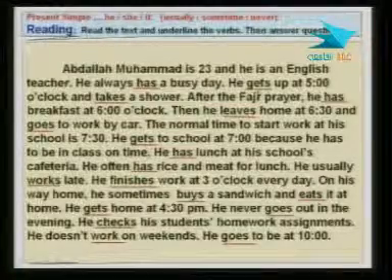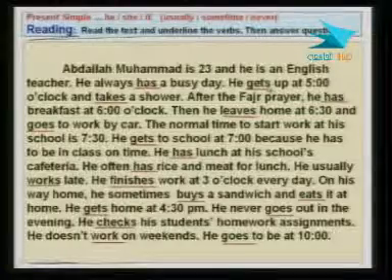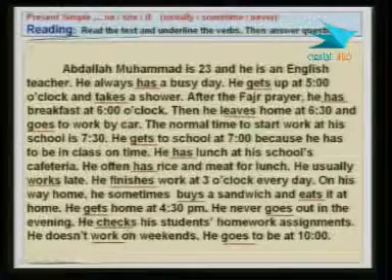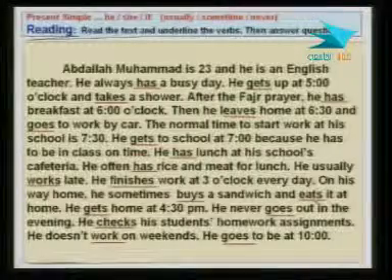So notice how I pronounce these verbs: gets, takes, works, checks, and eats.